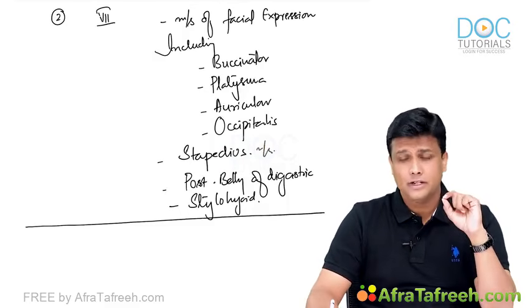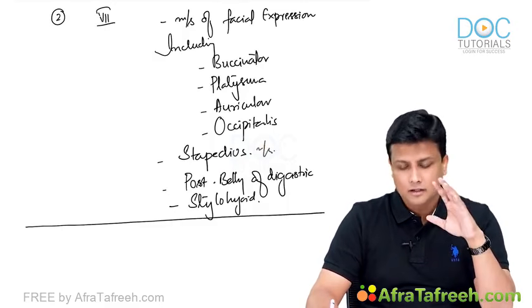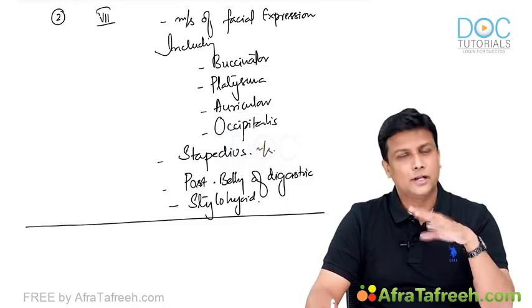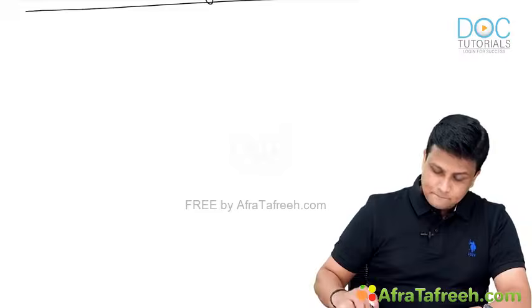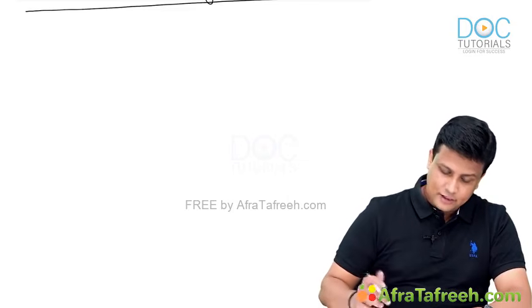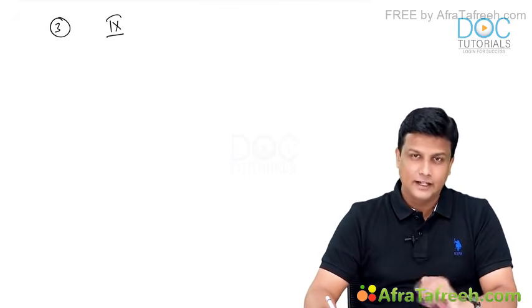And believe me, my dear friends, this is extremely important. The first arch and second arch are extremely important. Most of the time in the exams, the questions will be coming from these arches only. And I told you the trick, how to remember. Then after that, welcome to arch number 3. Arch number 3, it will be supplied by the 9th nerve, glossopharyngeal nerve. I told you the mnemonic, how to remember, 5, 7, 9, 10.